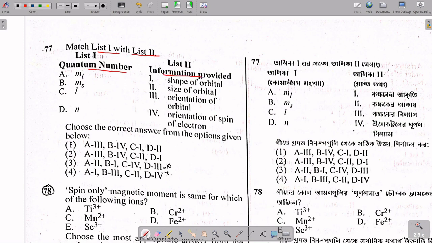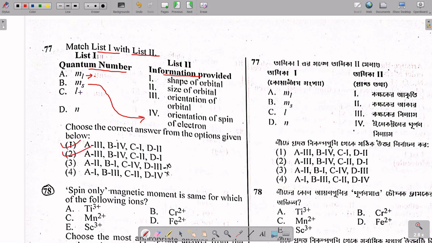So a class 11 student can answer this as well. This is very easy, I think. ml is nothing but the magnetic quantum number, and ms is the spin quantum number. The word spin is there in option 4. So b is 4. Where is b is 4? Option 1 and option 2.